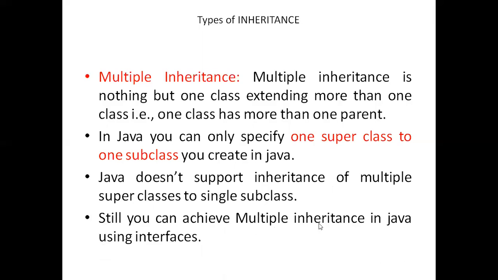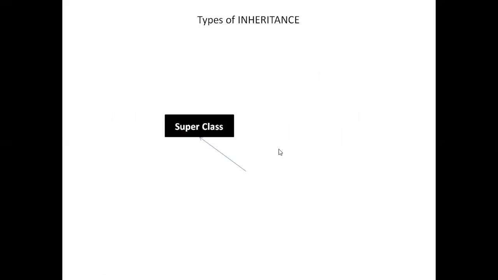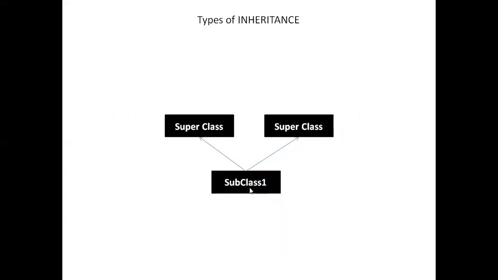You can achieve multiple inheritance in Java using interfaces. Once we learn interfaces, we can think of how to achieve multiple inheritance in Java. So it will look like this. I have a superclass and another superclass. If a particular class extends both these classes, superclass 1 and superclass 2, then we call it multiple inheritance.